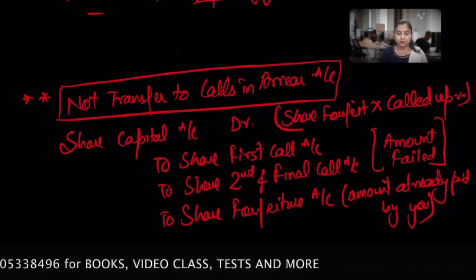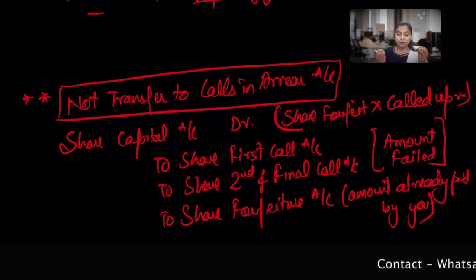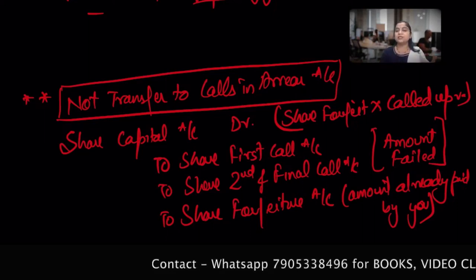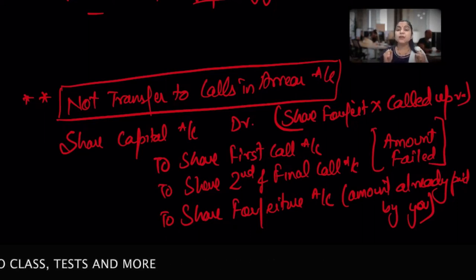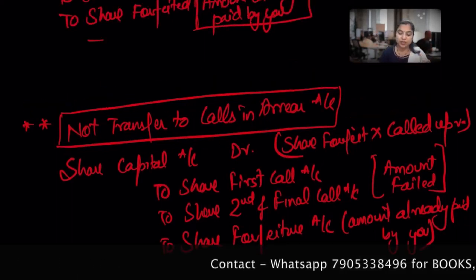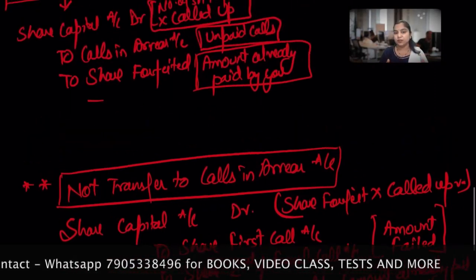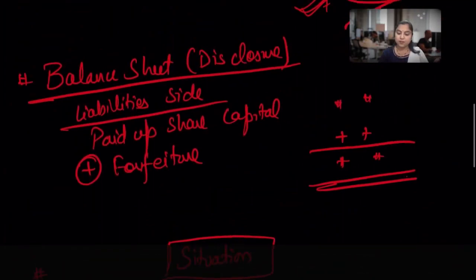Hope you are getting it. So I think you people are able to understand. Please never ever try to memorize the journal entry, because what I want you to understand is the transaction as a company. When you think like a company, it's very easy for you to draw up the journal entry in this case. Okay, so kindly give me a moment, then we will go with the premium stage.